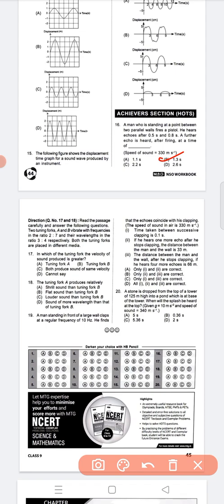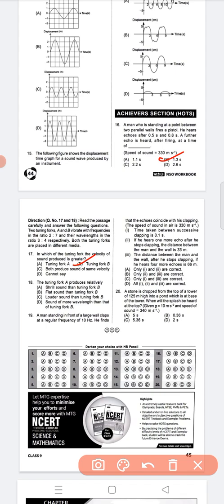Next, direction: read the passage carefully and answer the following questions. Two tuning forks A and B vibrate with frequencies in the ratio 2:7 and their wavelengths in the ratio 3:4 respectively. Both the tuning forks are placed in different media. So question number 17, option B is the correct answer, tuning fork B.